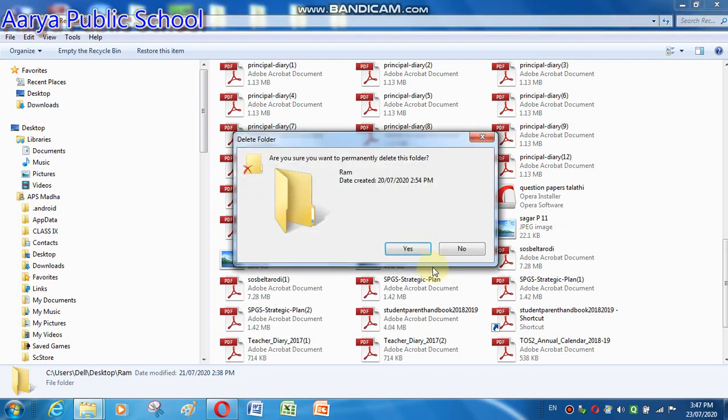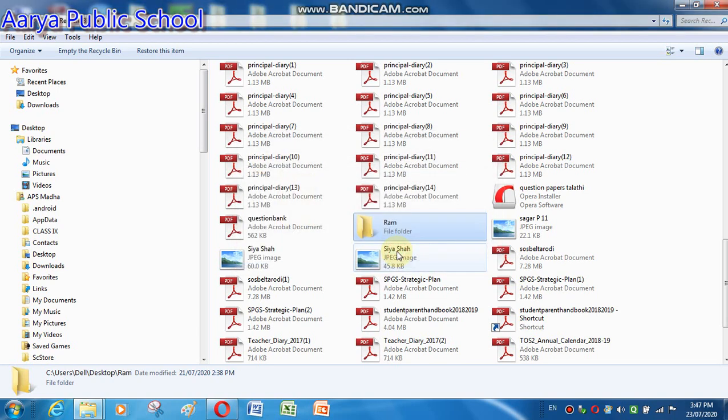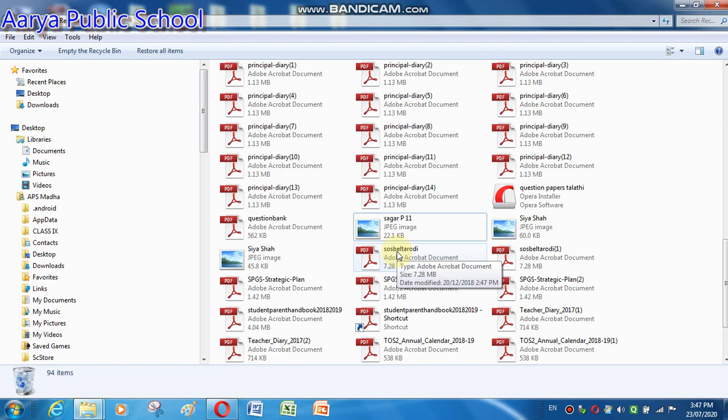Now another message comes: are you sure you want to permanently delete this folder? This means this folder will be deleted permanently. Yes. Now this folder is deleted permanently from our computer system. These are the steps to delete a folder or file permanently.